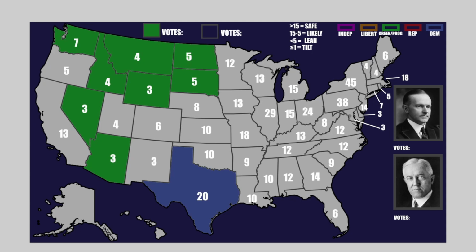Now let us go for the likely states in this region. We're going to start in the west, and it's going to go first. Oregon is a likely progressive state. The progressives take Oregon as well, although not as strong of a victory in these states. It is still a victory, and the same can be said for California. But I am not done with progressive likely states. We have two more here.